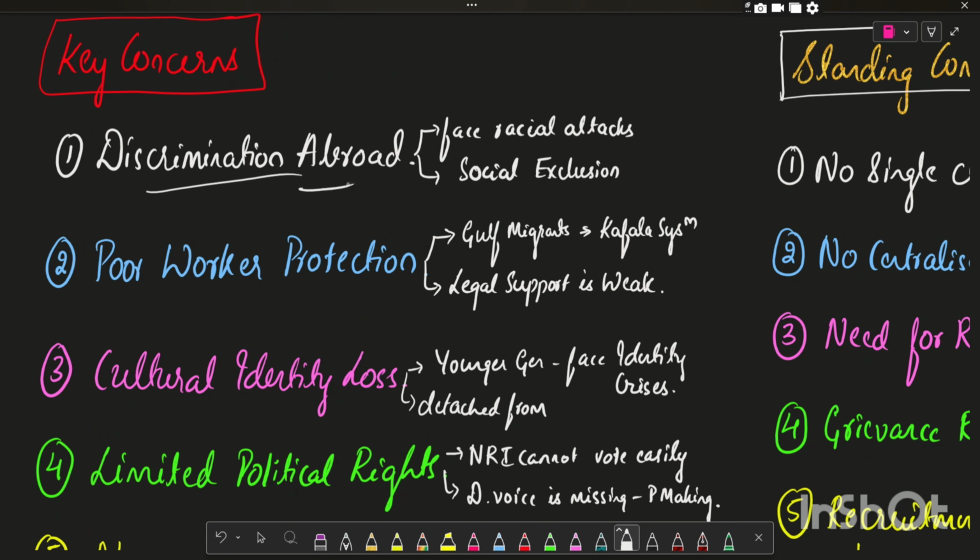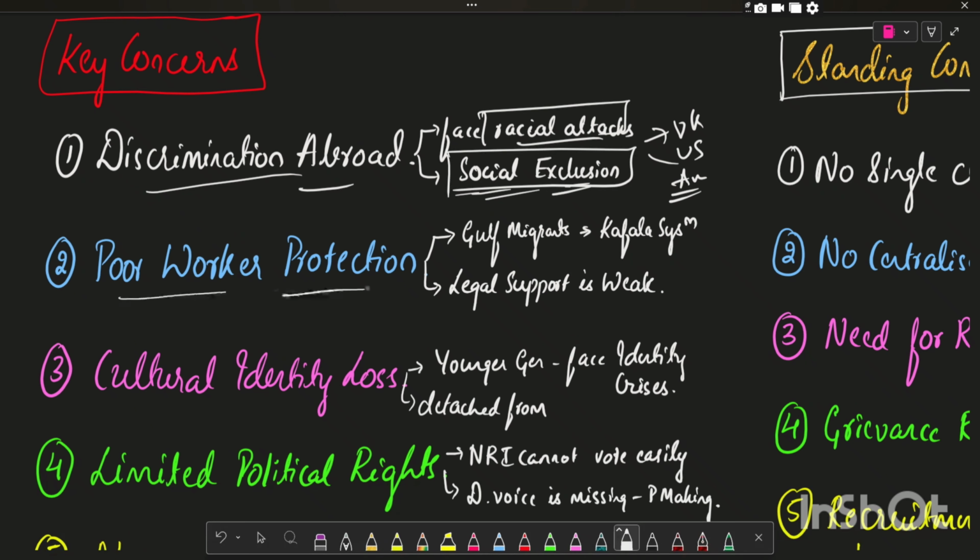They face discrimination abroad, facing racial attacks and social exclusion, particularly in the UK, US, and Australia. The Indian diaspora faces racial attacks and social exclusion. There is poor worker protection. For example, Gulf migrants face abuse under the kafala system, and there is poor legal support for Indian workers in Gulf countries.